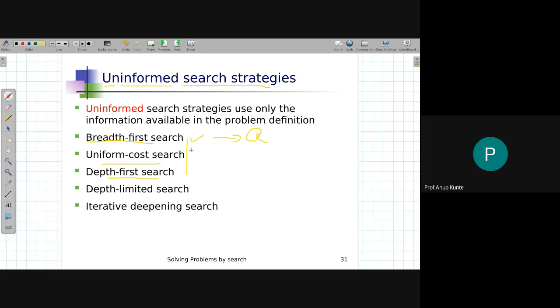If I organize my fringe list as a priority queue, I get an instantiation of uniform cost search. And if we use the fringe list as a stack, then we implement depth first search. So these are the three uninformed search strategies and the corresponding ways of organizing our fringe list.